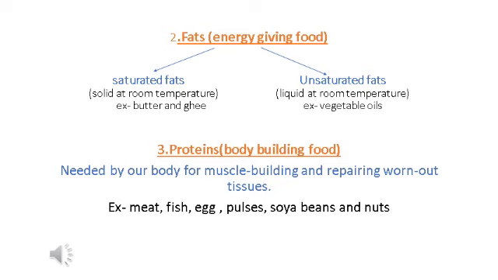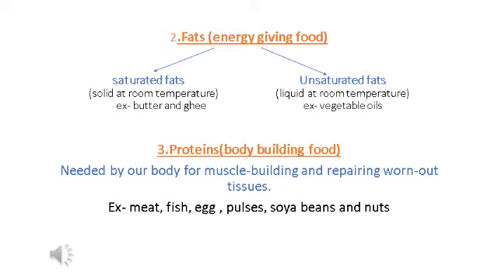Fat also provides energy to our body. So the foods which are rich in carbohydrates and fat are called energy giving foods. But fat gives more energy than carbohydrates. And there are mainly two types of fat: saturated fat that is normally solid at room temperature, like butter and ghee, and second is unsaturated fat, which is mostly liquid at room temperature, for example vegetable oil. So there are mainly two types of fat: saturated and unsaturated.